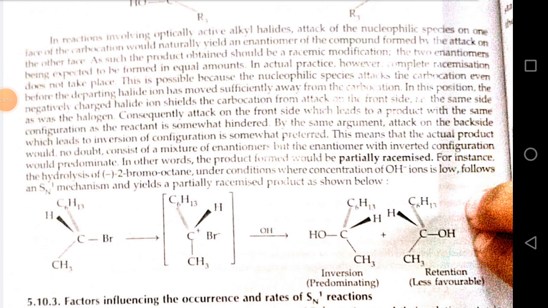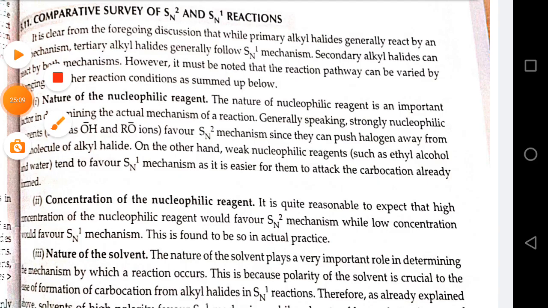For instance, the hydrolysis of negative 2-bromo-octane under condition where concentration of OH negative ion is low follows an SN1 mechanism and leads to a partially racemized product, as shown below. Comparative survey of SN2 and SN1 reaction.